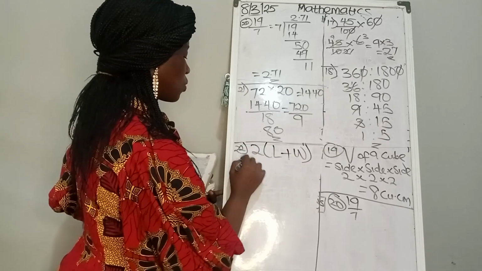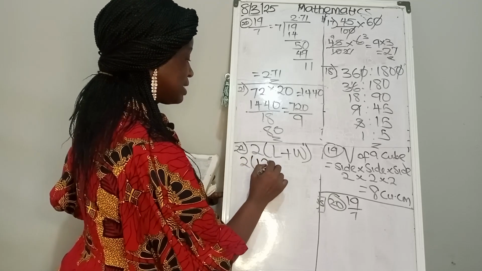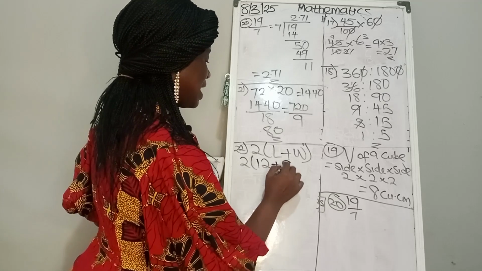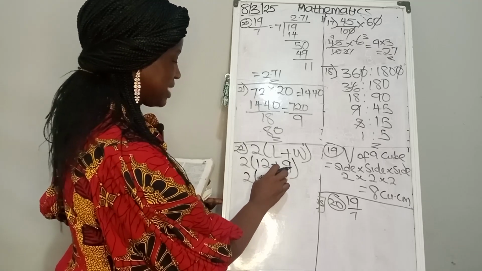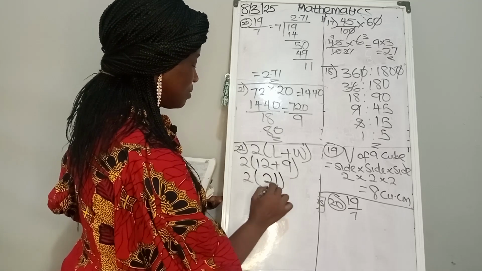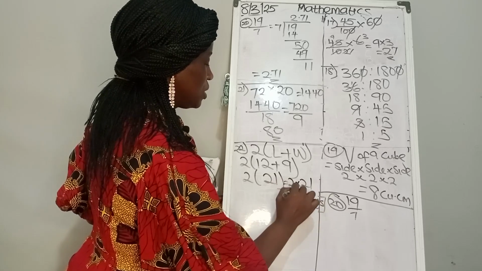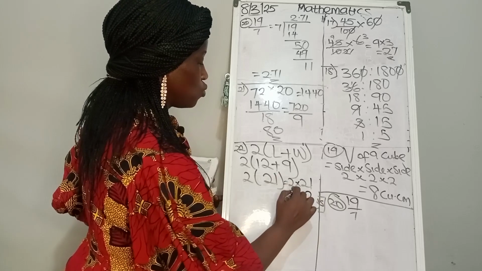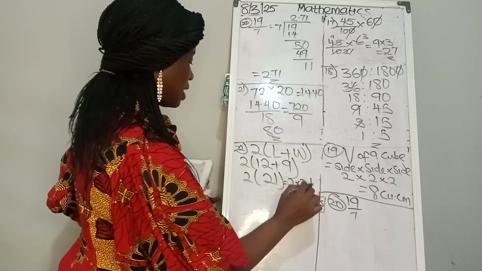So for the question, we have our L to be what? 12. That's length. And our width to be what? That is 9. So we have 12 plus 9. That is 21. So this is going to be 2 times 21, which is equal to what? 2 times 1, 2. 2 times 2, 4, which is equal to 42 meters. So now let's go to our number 23.